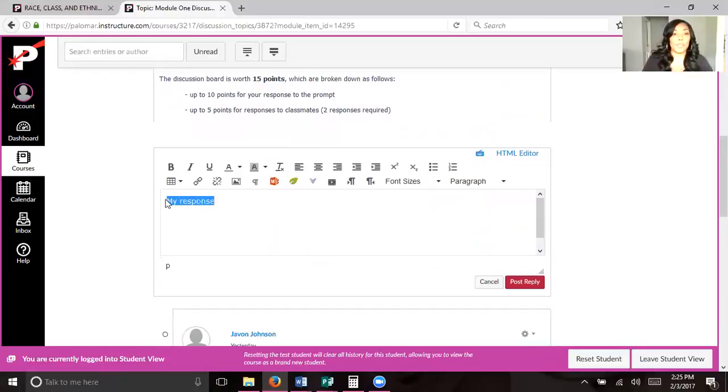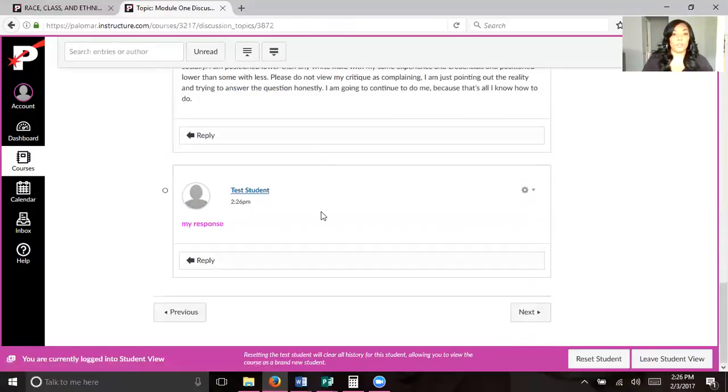So here's your response. What's also really cool is you can change the color and the font for things, or font sizes. I wouldn't go too small. In fact, I'd probably just leave it alone. But you can bold things, do whatever you want. You can even insert pictures if you would like. I just ask that you keep it calm, pretty, PG, nothing insane with the pictures. Okay, so once you've done your response, like I'll do it again, my response. There we go. You'll click post reply, and then it'll be right there.